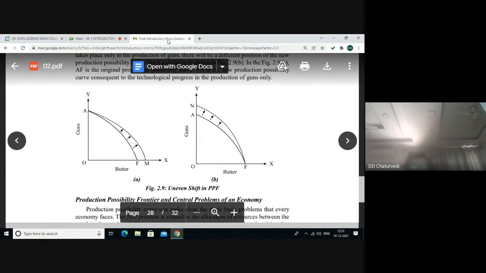Similarly, if the technology that got improved or there is increase in the availability of resources that suit only the production of guns, there will not be any shift or movement along x-axis. That means economy will continue to produce same amount of butter but more amount of guns.